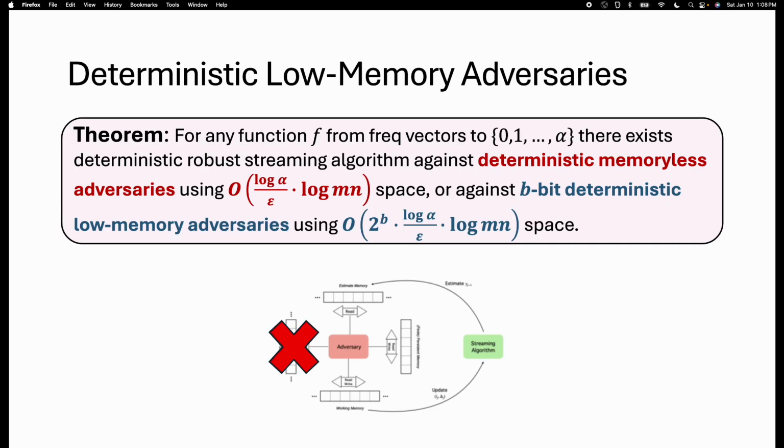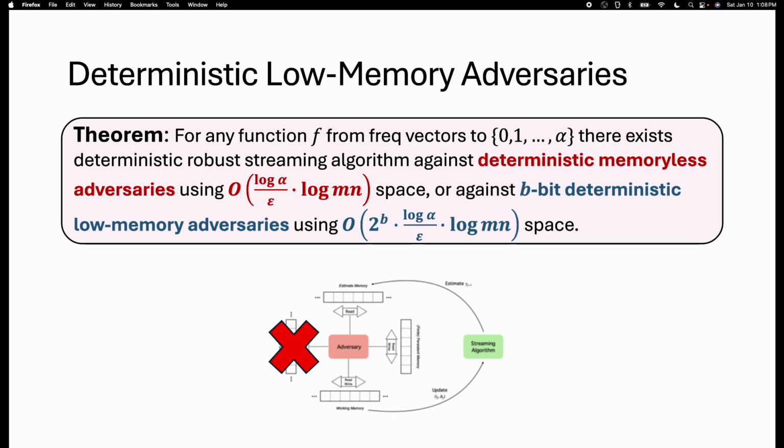Our first result is robust streaming algorithms for low memory adversaries. Consider any function f of the underlying frequency vector that outputs answers between 0 and alpha.